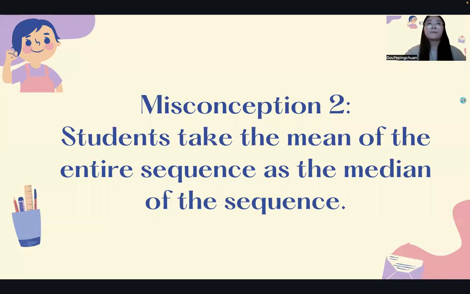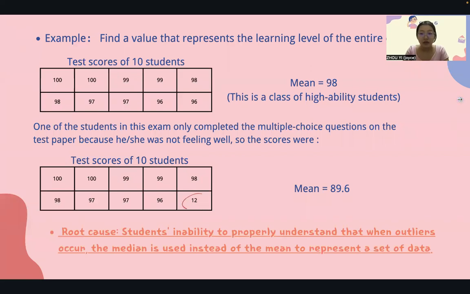Next. So misconception 2: students take the mean of the sequence as the median of the sequence. Next page, please. For example, when students want to know the overall exam situation of the class, they usually first think to calculate the mean to represent the students' level of the class. In the first table, we can see students calculate the mean to evaluate their class as a high ability class.